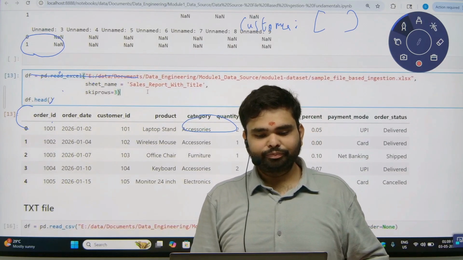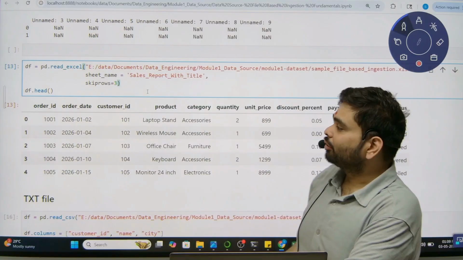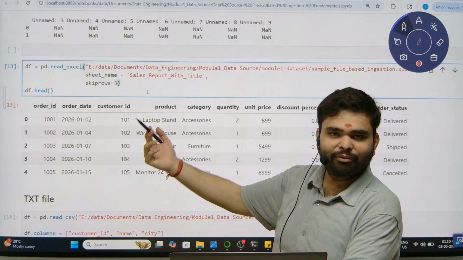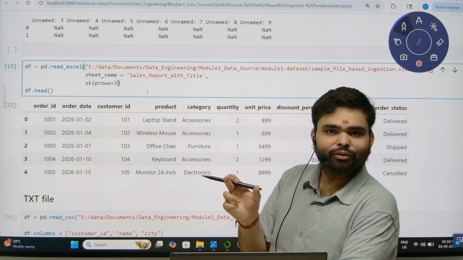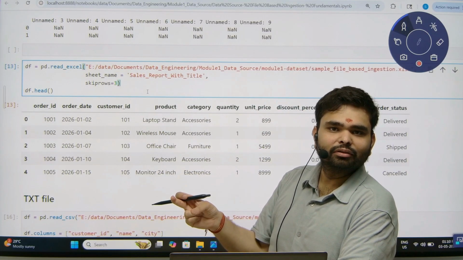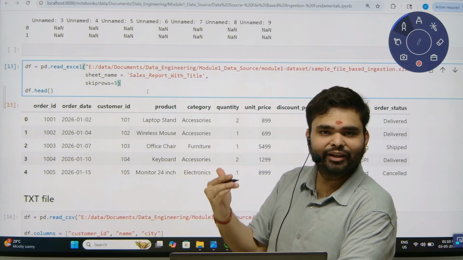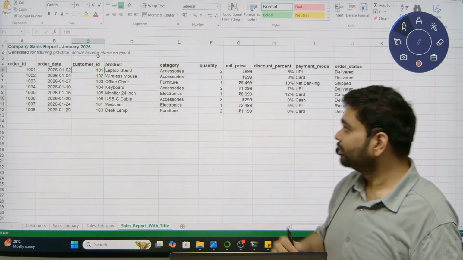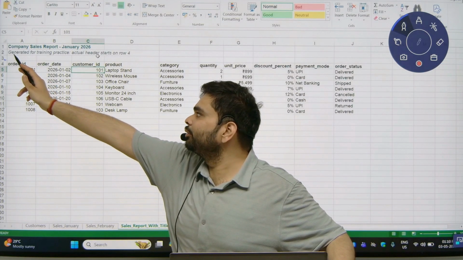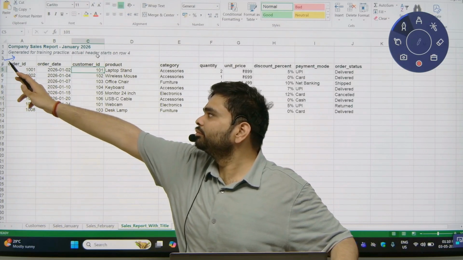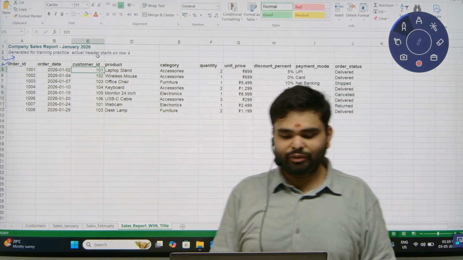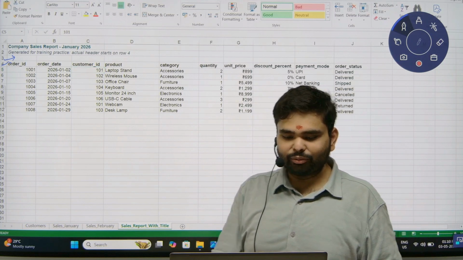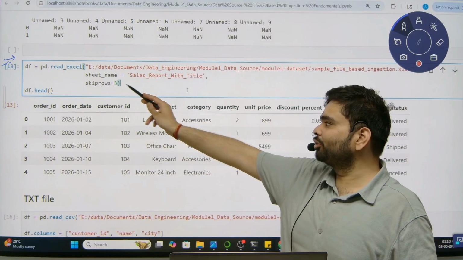Now, if you want to skip a number of rows, say the first 3 rows, there can be a time when your first 3 rows don't contain any value. After the first 3 rows, data has started. Let me show you in the Excel sheet. Here, data is starting from the 4th row. So you can easily skip the first 3 rows. For that, you have to specify the parameter skiprows equal to 3.